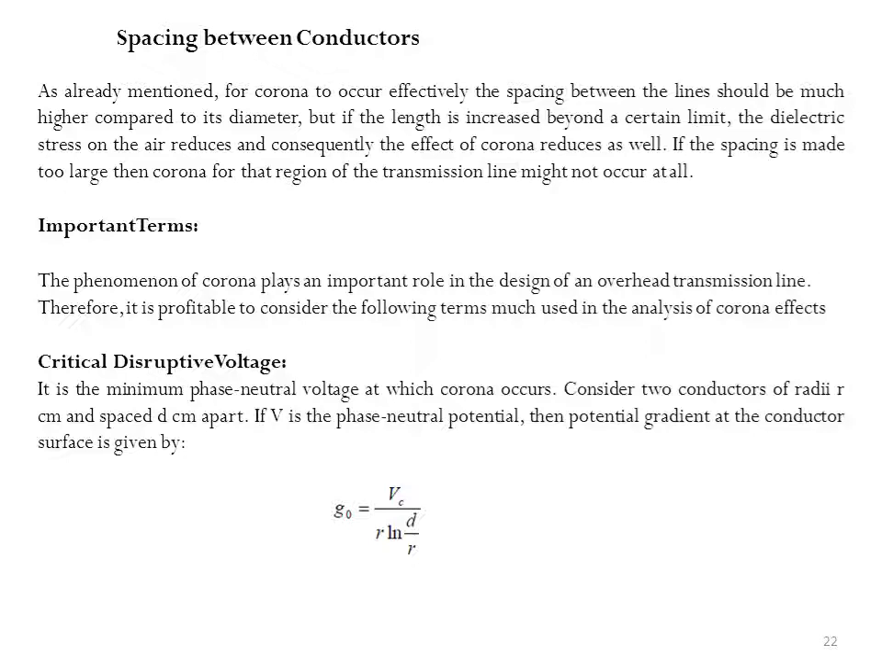The first important term is critical disruptive voltage. It is the minimum phase-neutral voltage at which corona occurs. Consider two conductors of radius r centimeter and spaced d centimeter apart. If Vc is the phase to neutral potential, then the potential gradient at the conductor surface is given by G naught equals Vc by r log d by r.